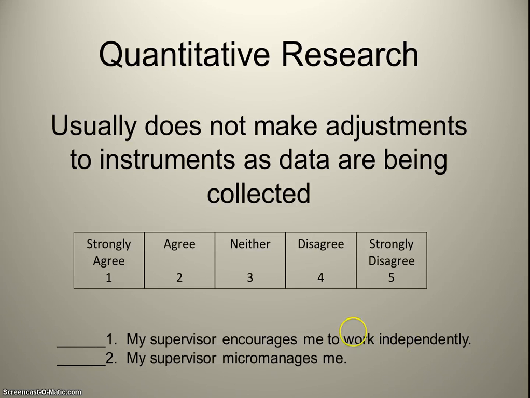In this case here, you can see that there's this scale. This scale is called a Likert scale, or sometimes you'll hear people call it Likert scale. And it can range from 1 to 9. 1 to 5 is a pretty common one. And the subjects of the study then give a rating. So, my supervisor encourages me to work independently. They give a rating and that becomes numeric data that is considered objective, and we talked about objective data before.